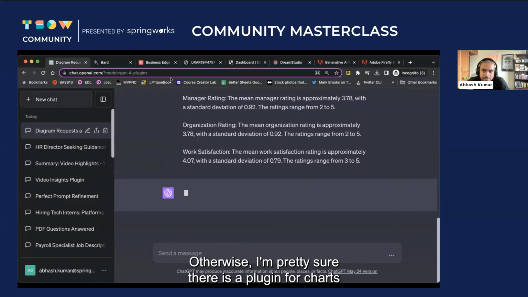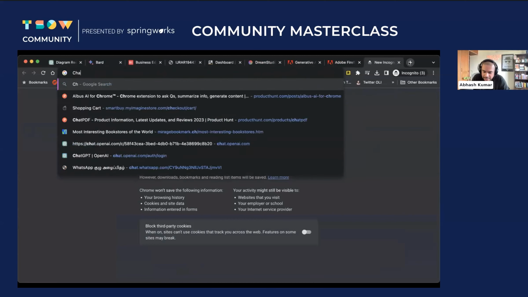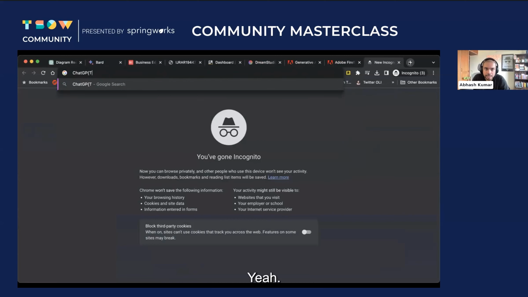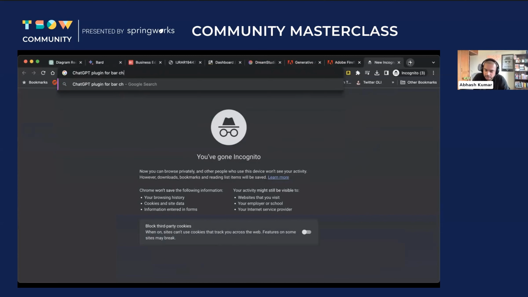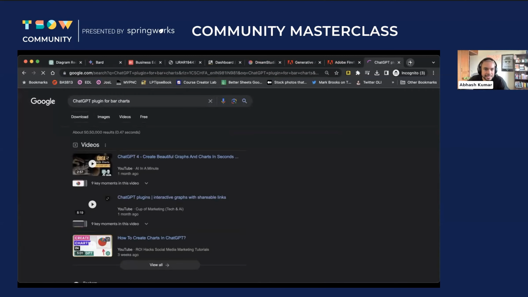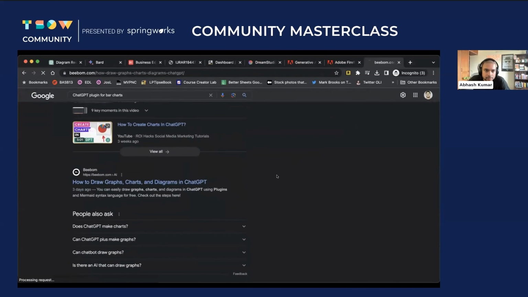Otherwise, I'm pretty sure there is a plugin for charts. Let me search ChatGPT plugin for bar charts. Let's see. To draw charts, bars.